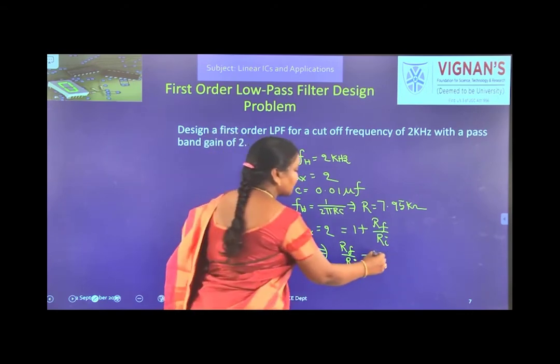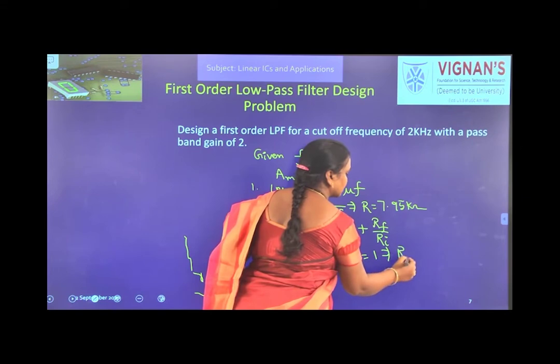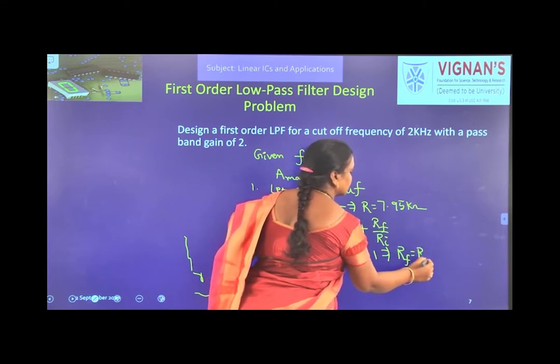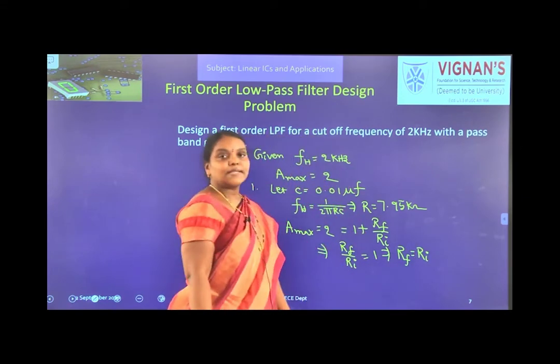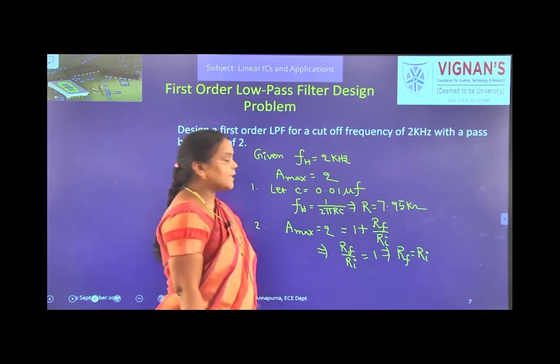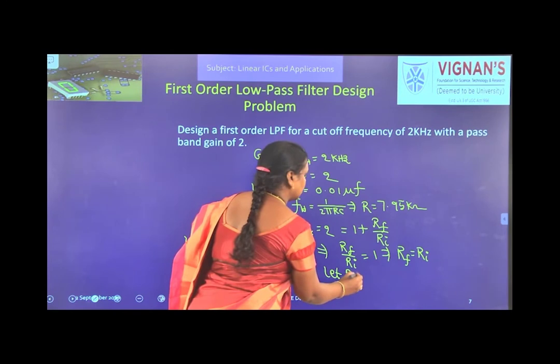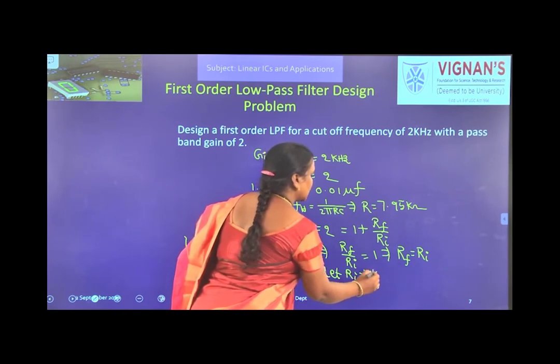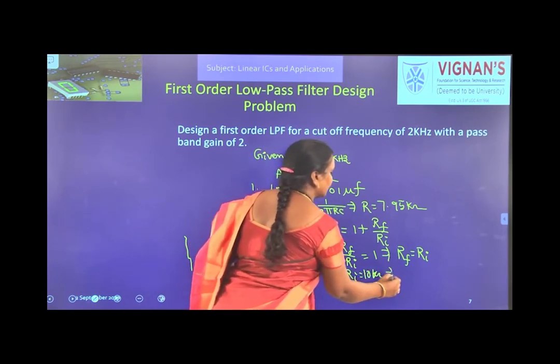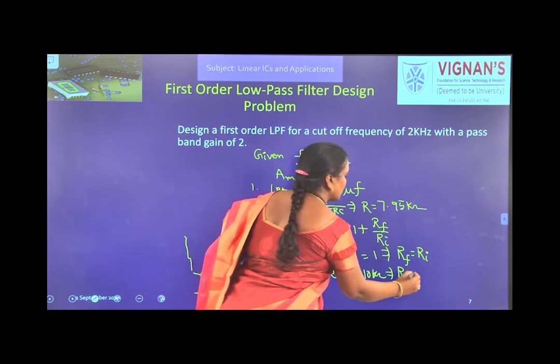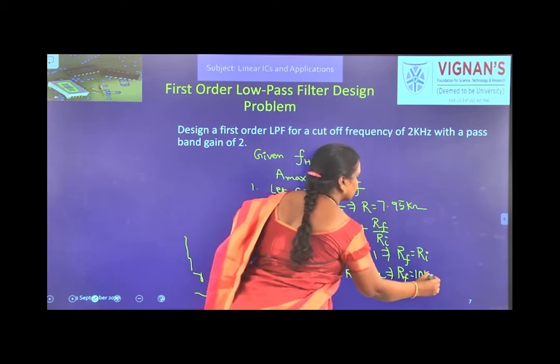This means Rf equal to Ri. Now, let us assume Ri value as 10 kilo ohms. Then what is Rf value? That is also 10 kilo ohms.